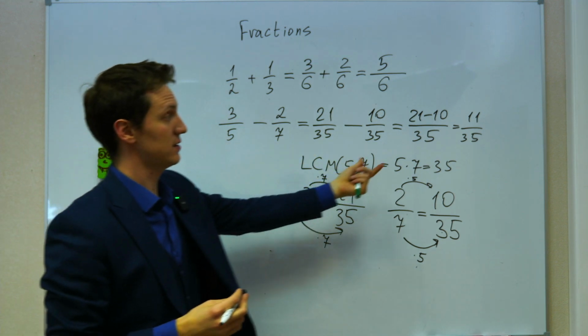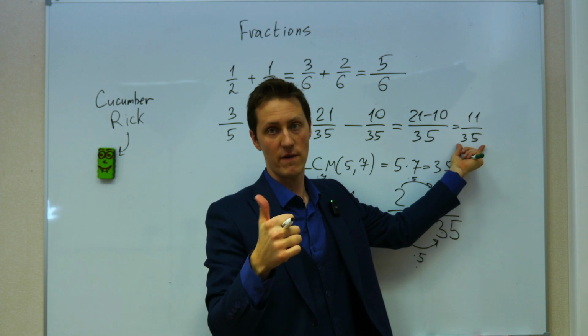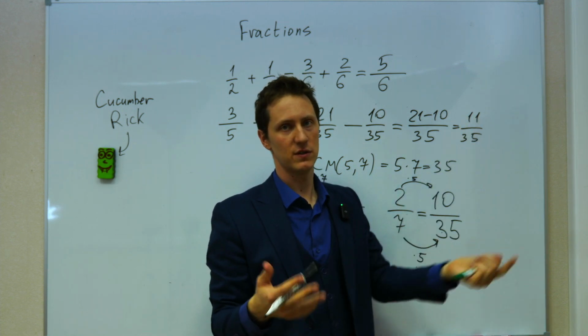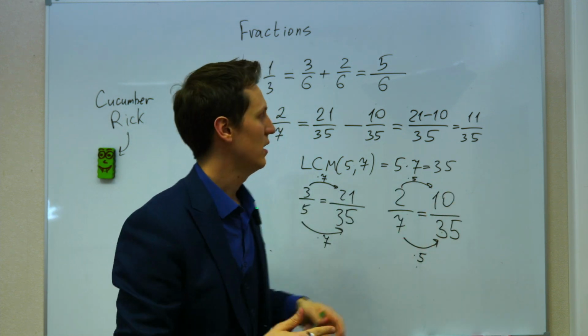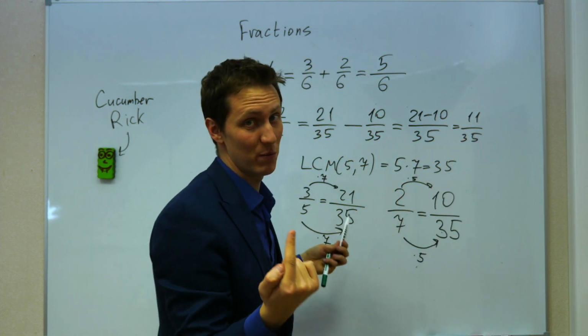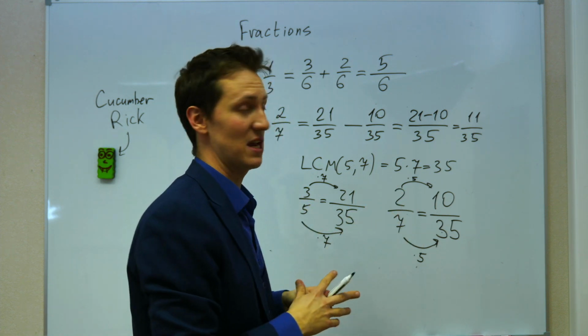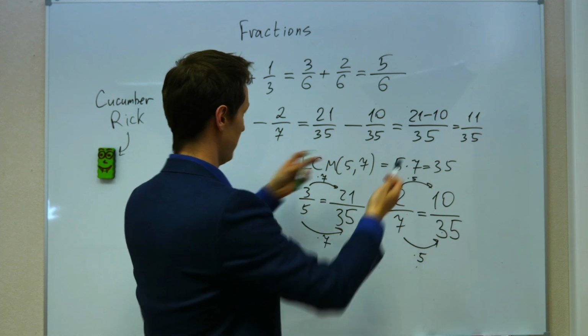And it is not reducible because 35 is divisible by 5 and 7, and 11 is not divisible by 5 and 7. It's divisible only by 1 and by 11. So we can obviously divide both these numbers by 1. They're both divisible by 1, but it's not going to yield us any good results. So what we are getting is the answer.